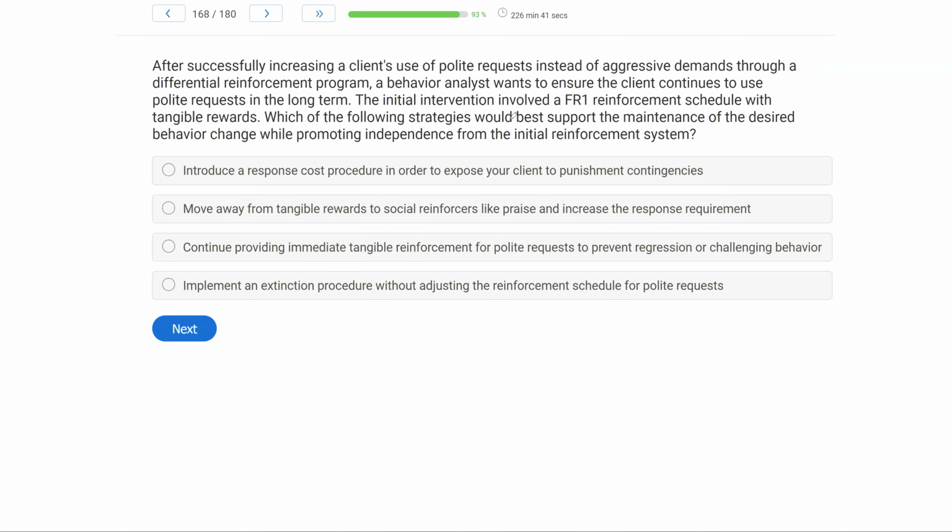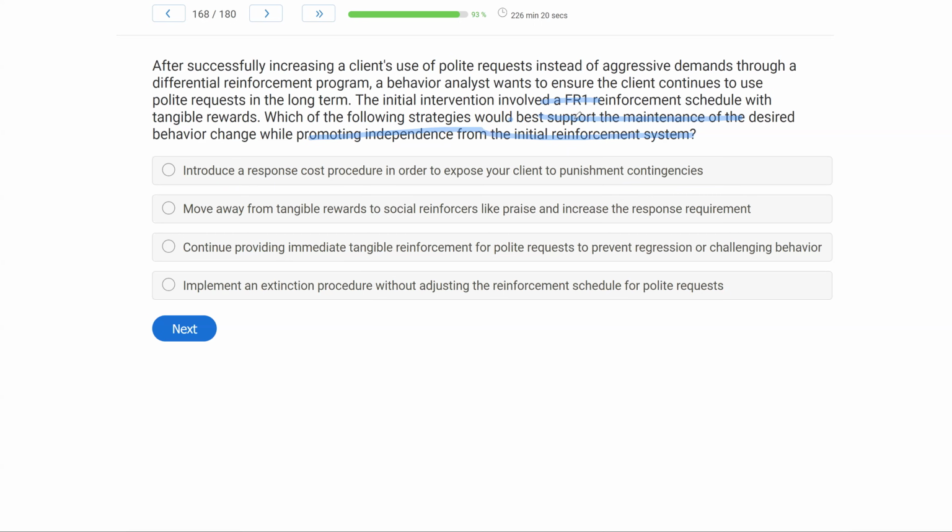Let's not get overwhelmed. The question is asking, what's going to support maintenance while promoting independence from the initial reinforcement system? Well, let's start there. How would you promote independence from the first reinforcement system in FR1? Well, the obvious answer is we're going to fade it out. We're going to start to fade out an FR1 continuous schedule.